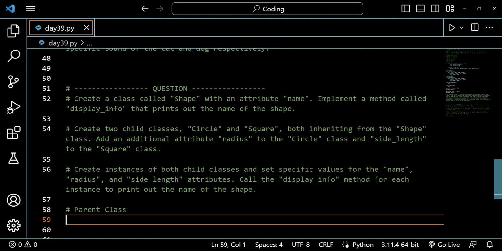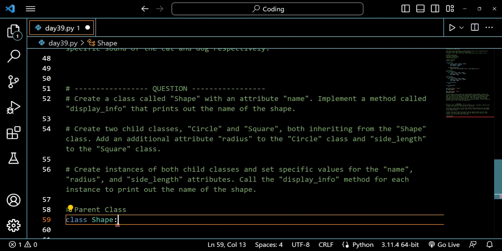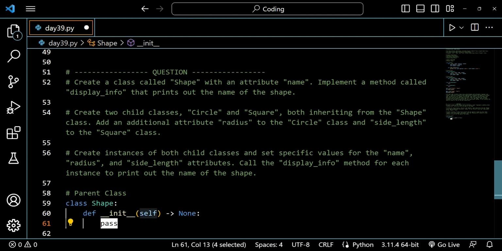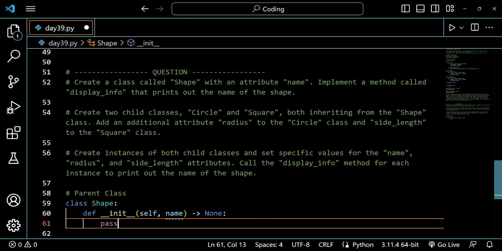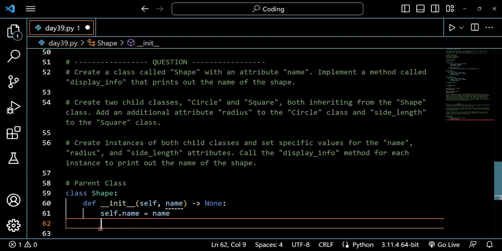First of all, we have to create a class called shape. So class shape, and shape is the name of the class, and then we have an attribute that is name. So we will be writing def init here, and then we will be writing name here, and writing self dot name is equal to name. Now we have created an attribute, and then we have to create a method called display info.